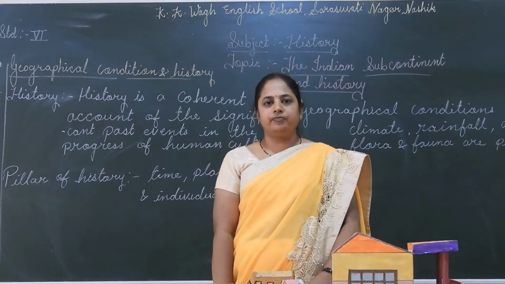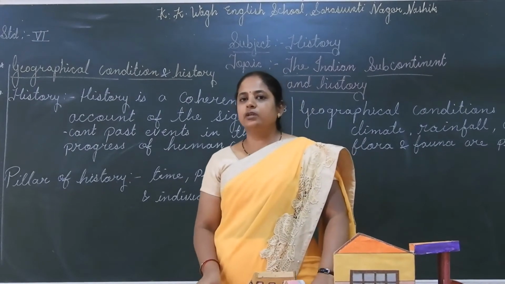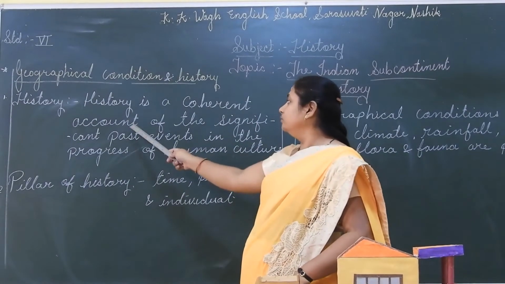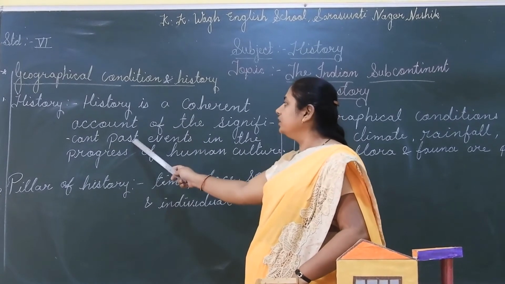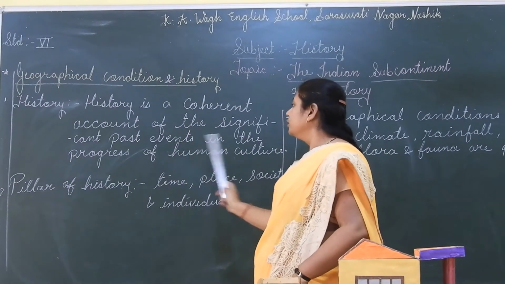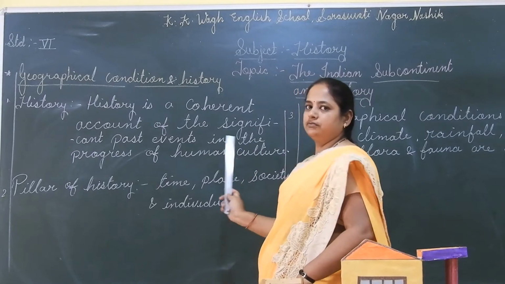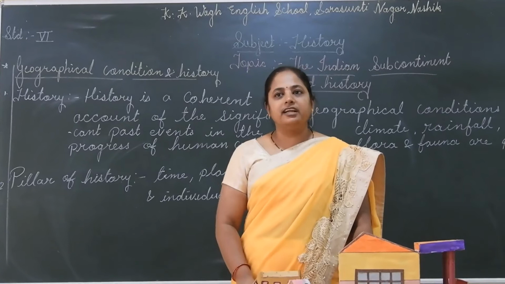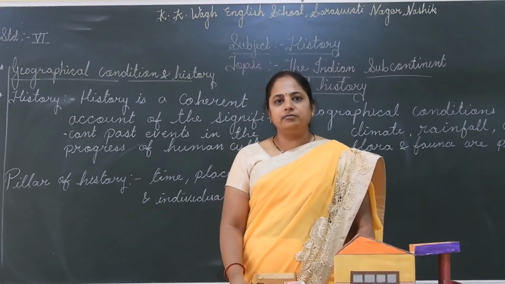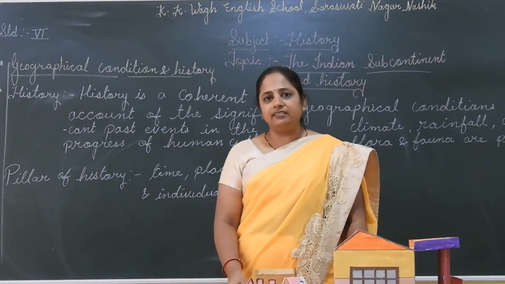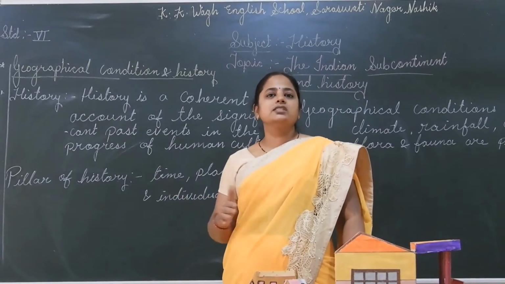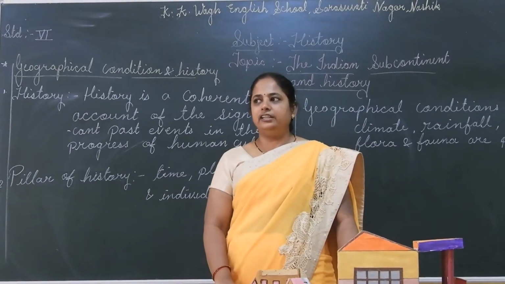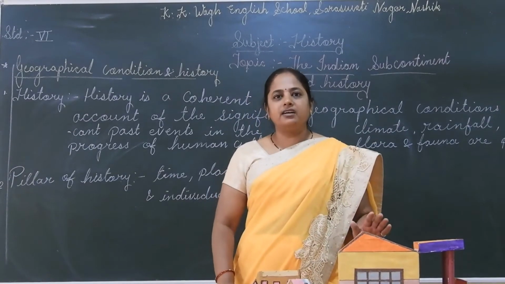History is a coherent account of the significant past events in the progress of human culture. It is about past events, which have already happened, and we learn it sequence-wise. That is history, and it is all about the past.